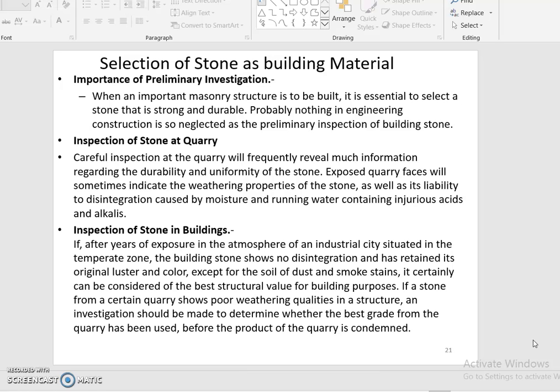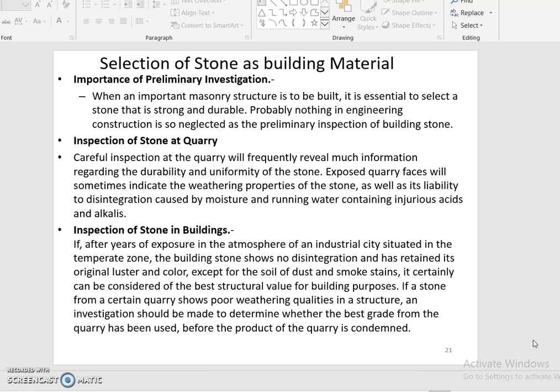Coming to the quarry, careful inspection at the quarry will frequently reveal much information regarding the durability and uniformity of the stone. That means the dressing of stone we should expose. The exposed quarry face will sometimes indicate the weathering properties of the stone, as well as its liability to disintegration caused by moisture and running water containing injurious acids and alkalis.